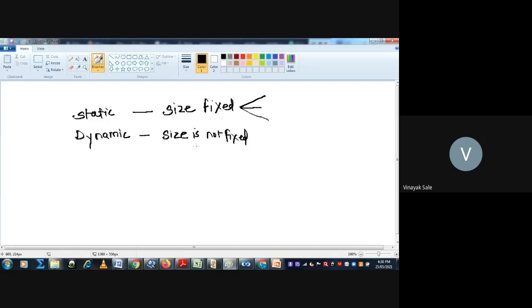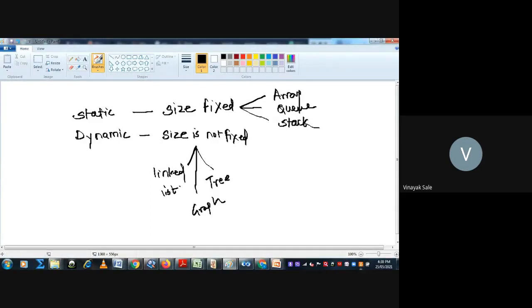Examples of this are linked list, then trees, graph. And static data structures are array, queue, then stack.